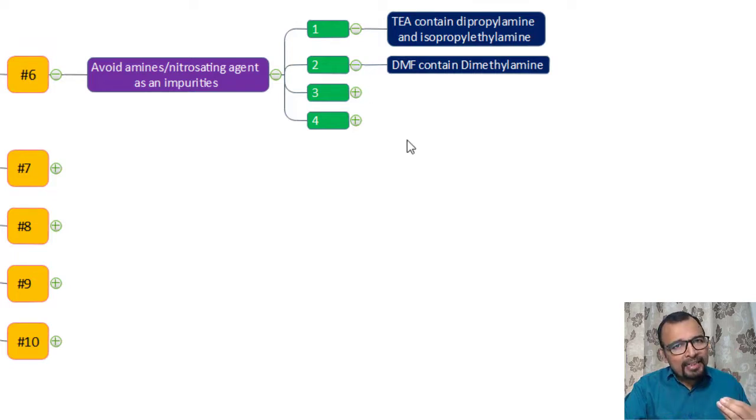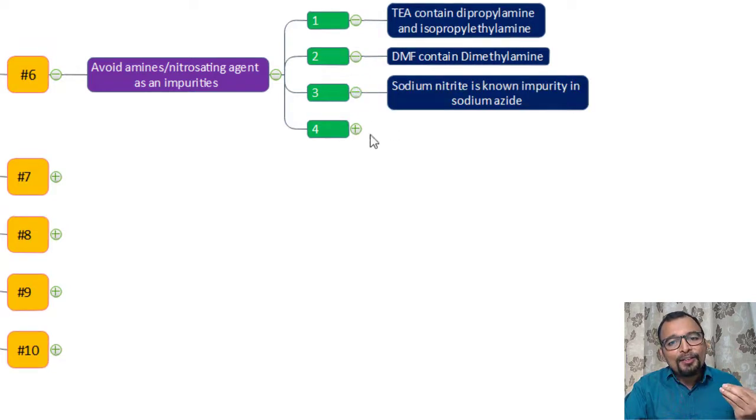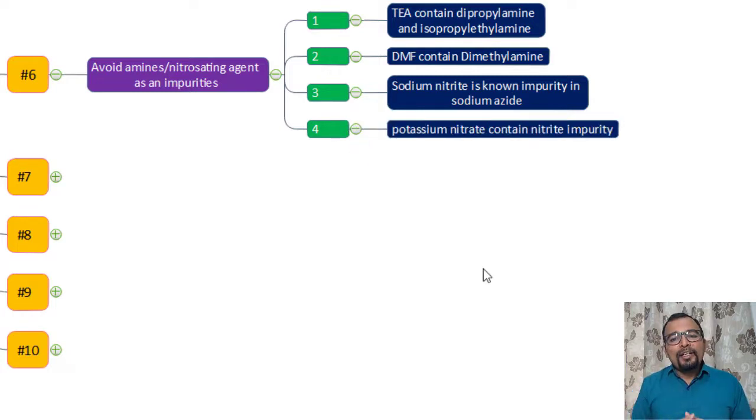They may contain dimethylamine. Sodium nitrite is a known impurity in sodium azide. If you are using sodium azide, understand the level of sodium nitrite in it, because sodium nitrite is a nitrosating agent. Similarly, potassium nitrate contains nitrite impurities. So understand your raw materials and excipients very critically as far as the levels of amines and nitrosating agents are concerned.